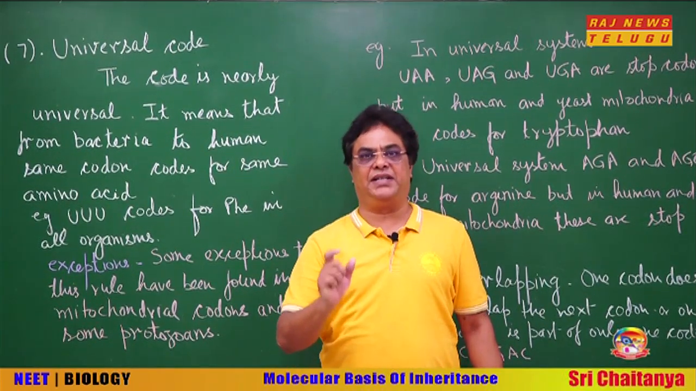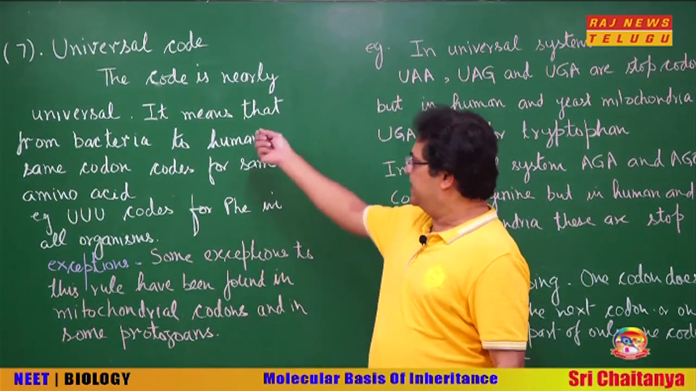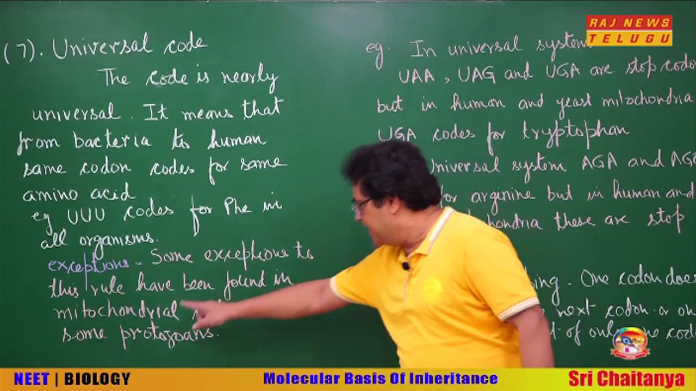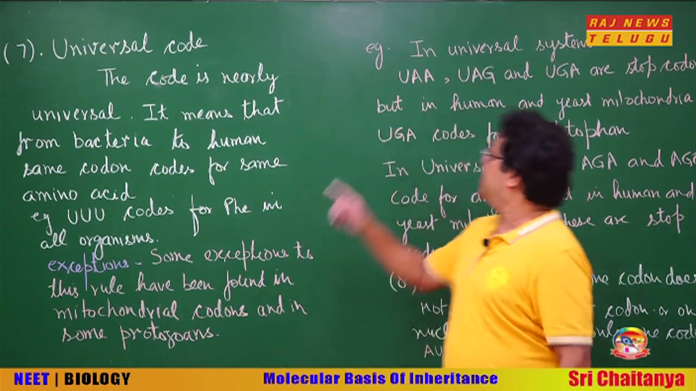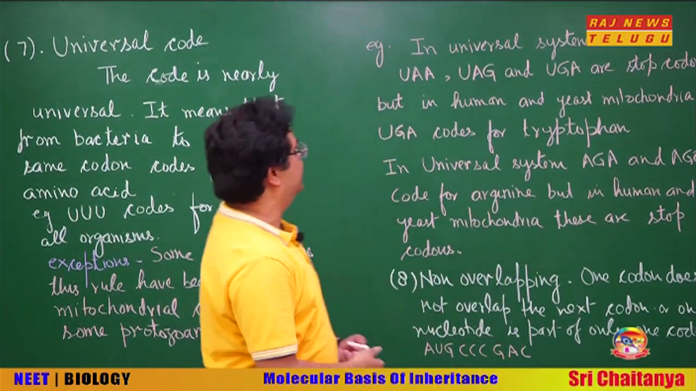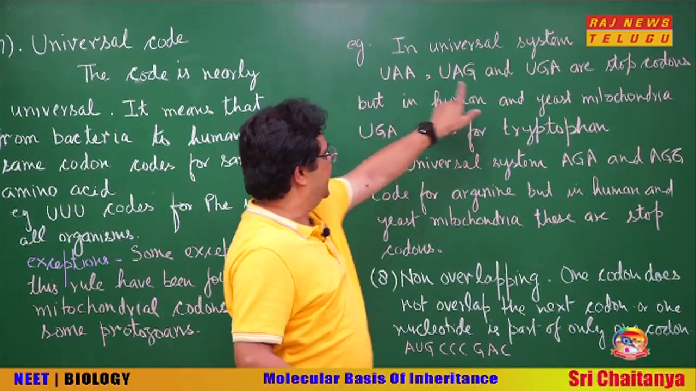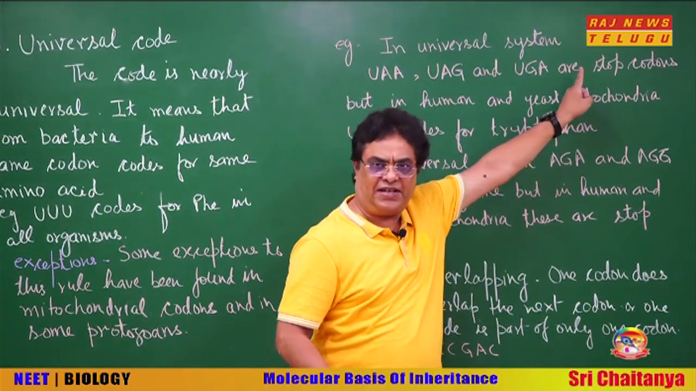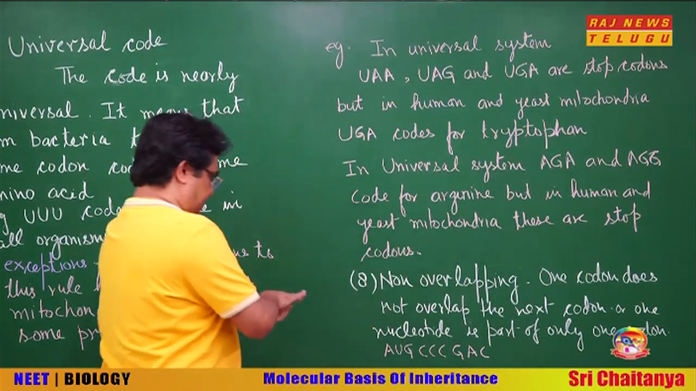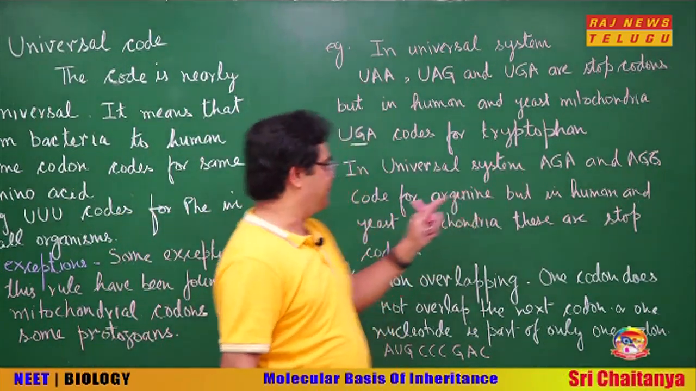Okay, but you know biology is a science of exceptions. So there are some exceptions. In some cases this is not followed. Some exceptions to this rule have been found in the mitochondrial codon, especially you can see yeast and human, and in some protozoans. So one or two such examples I am showing you. See, in universal system, UAA, UAG and UGA are stop codons. We have already discussed. But you see, in human and yeast mitochondria, this UGA, it codes for tryptophan. So this is an exception.